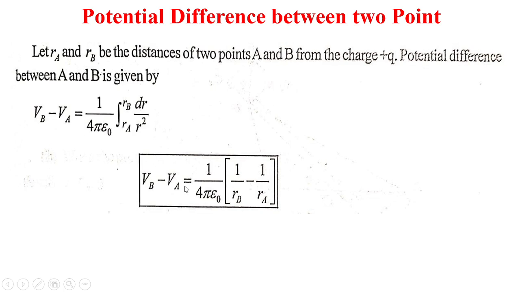So VB minus VA equals 1 upon 4 pi epsilon 0. Now putting this here, the limit is varying from rA to rB, and solving this integration we get 1 upon rB minus 1 upon rA.